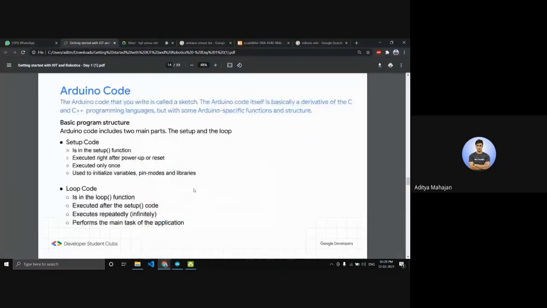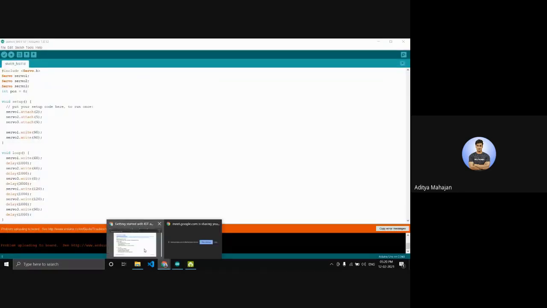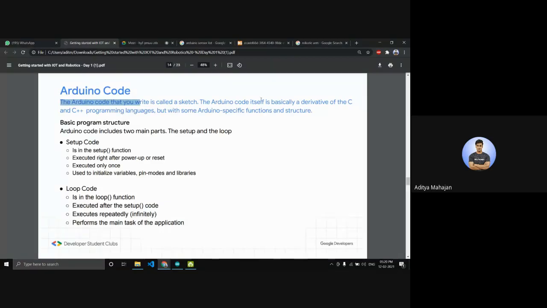Okay. Now let's look at the structure of an Arduino code. The Arduino code you write is called a sketch. So this thing you see right here is called a sketch in robotic terms. The Arduino code itself is basically a derivative of the C and C++ programming languages.